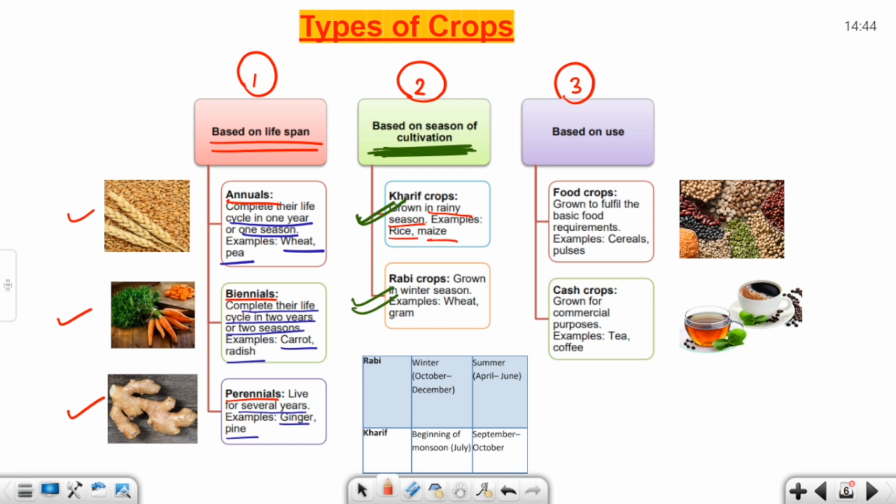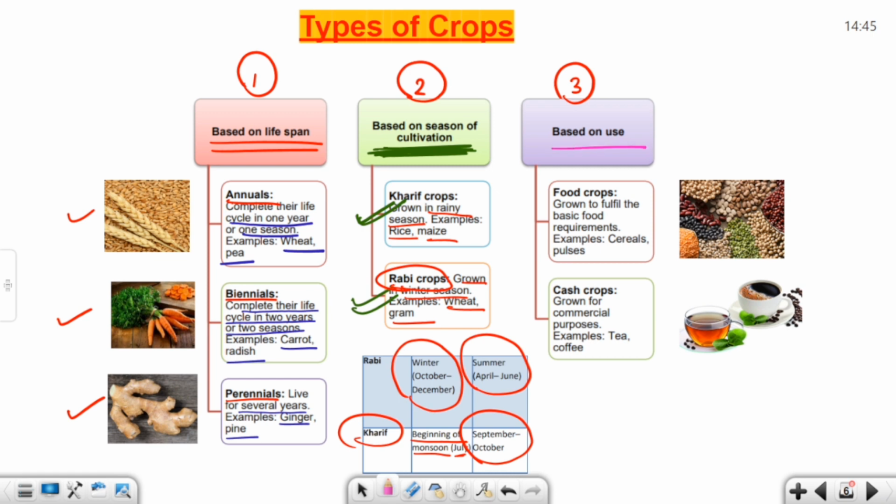Their sowing season is from the beginning of monsoon, July, and their harvesting period is from September to October. Now, the rabi crops. Rabi crops are grown in winter season. Example, wheat and gram. Their sowing period is between October and December, and their harvesting period is between April and June.